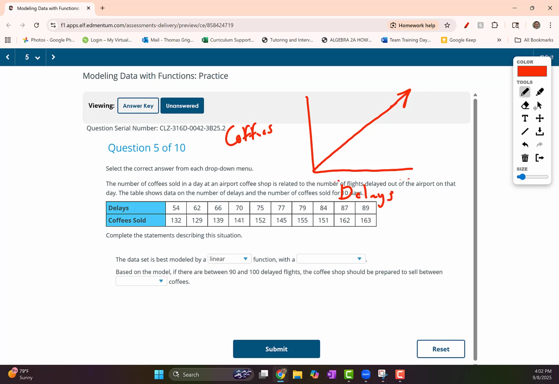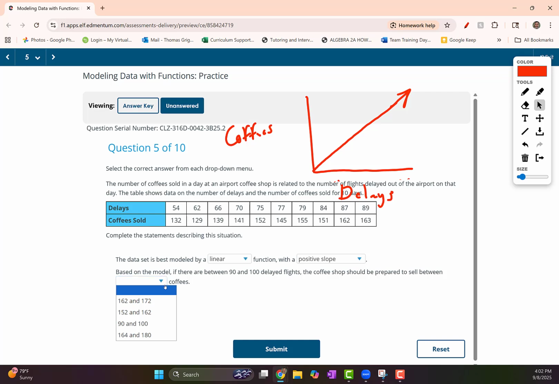Then the next part says it's a linear function with a positive slope because it is going uphill from left to right. Based on the model, if there are between 90 and 100 delayed flights, the coffee shop should be prepared to sell between, and here's our choices.